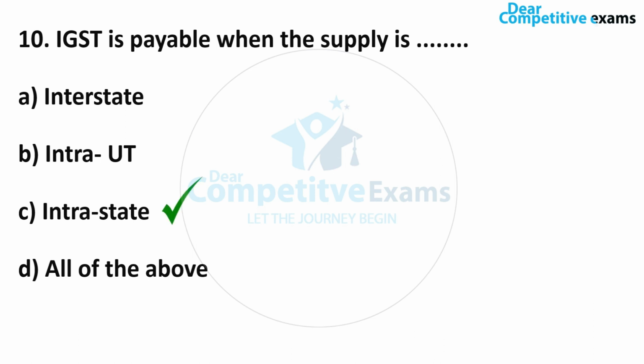Friends, IGST is charged when goods and services move from one state to another. For example, if goods are moved from Tamil Nadu to Kerala, in that case IGST is implemented on those goods. The revenue out of IGST is shared by the state government and the central government as per the rates fixed by the GST authorities. Okay, let's move on to question number 11.